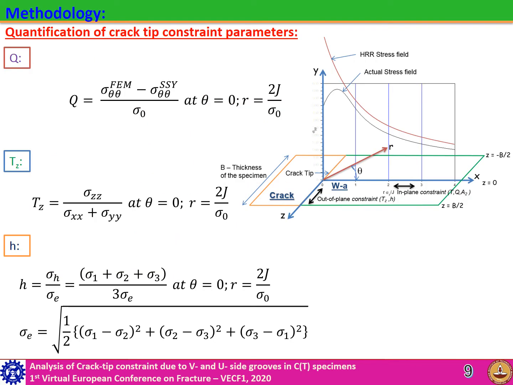Three constraint parameters are used in this study. The in-plane Q constraint is calculated from the mid-plane hoop stress at theta equal to 0 degree and r equal to 2 times CTOD and is normalized with yield stress. Out-of-plane constraint TZ is calculated from stress in the thickness direction, which is normalized by the addition of stresses in X and Y directions, and parameter H is the ratio of hydrostatic stress and von Mises stress.